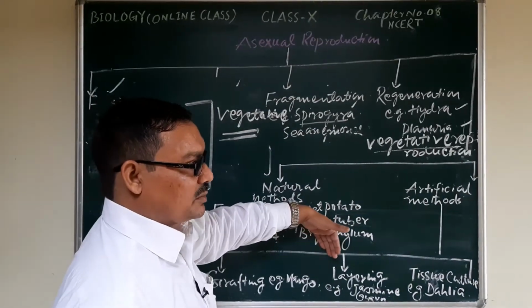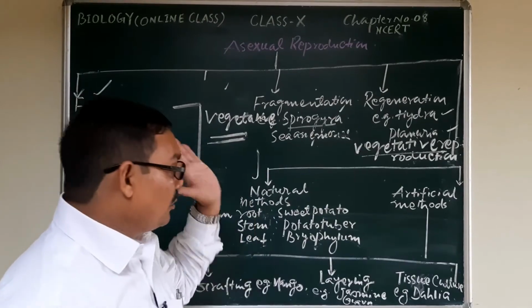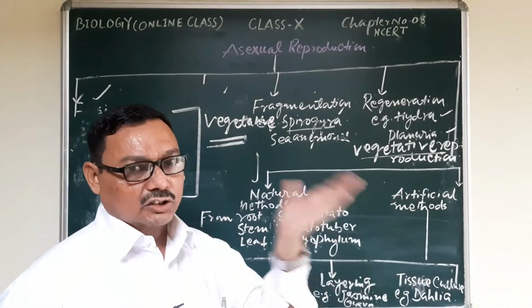Growth and development take place, plantlets form, and the plantlet is transferred to the soil for further growth and development.